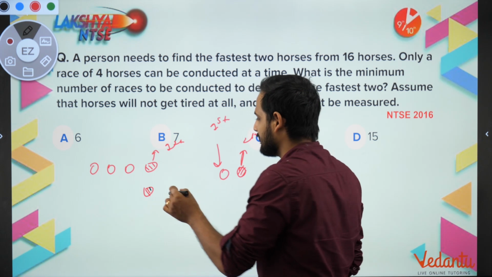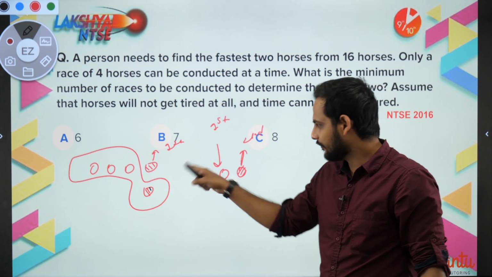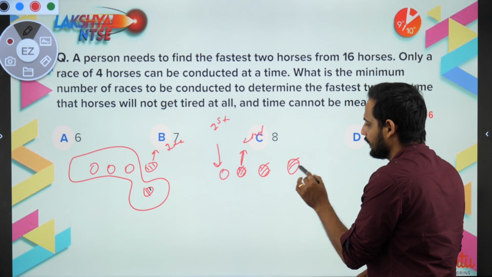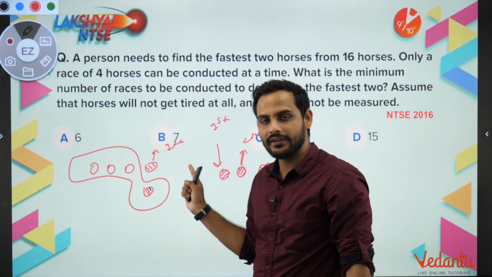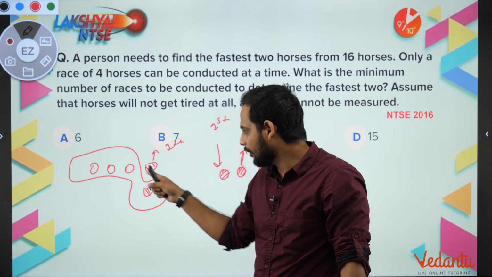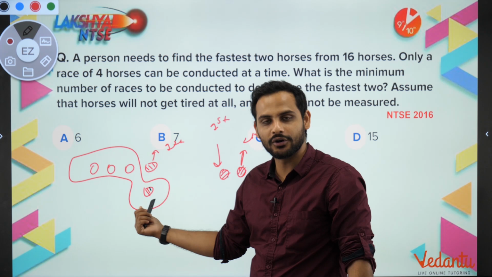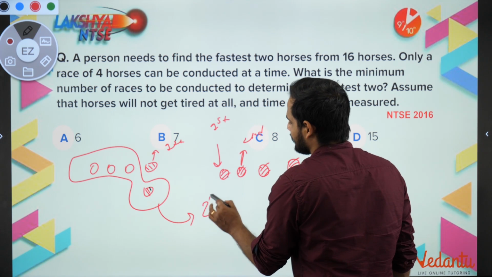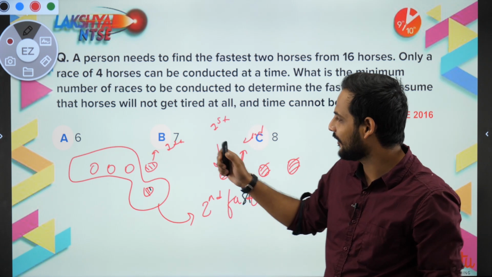So now what we'll be doing, we will be conducting a race for these 4 horses. Which 4? One who came second in the winner's race, one who came second in the winner's race, and the first one from where we have got our first horse. From that group, whatever 3 horses are left, to see whether these were faster than him or not. So now whoever will win this race will be our second fastest. So this is how you will be getting.